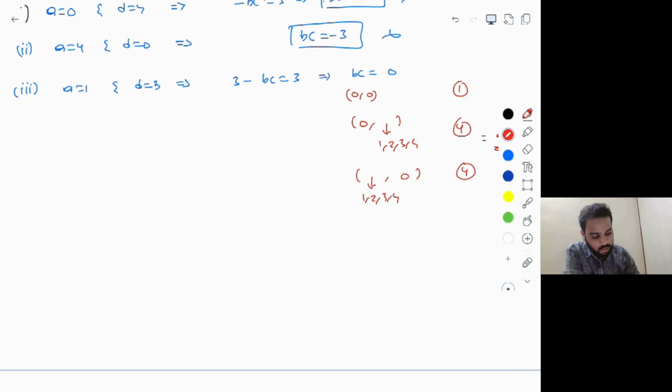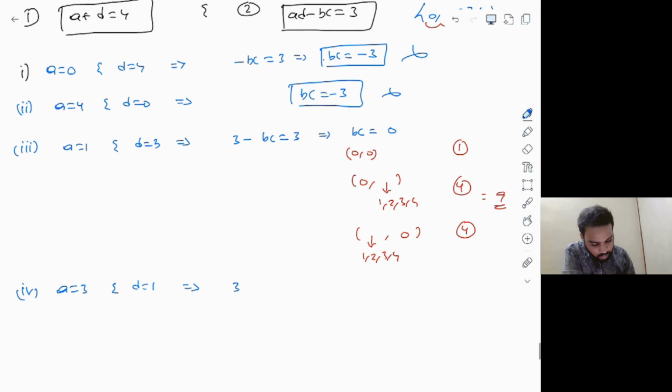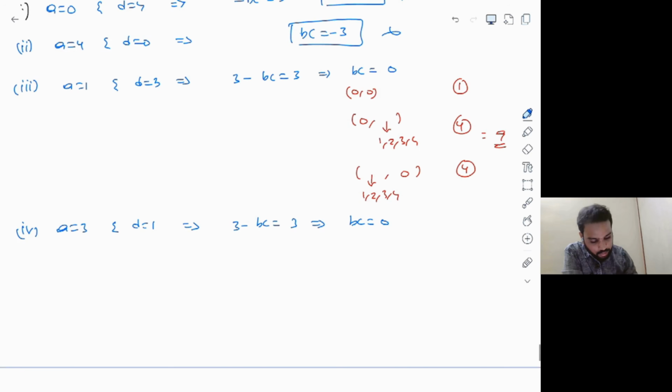Now let's take the next case here. Next case is the fourth one, that is A is equal to 3 and D is equal to 1. I'm interchanging that. And even in this case also, what's the advantage? You get the same equation, 3 minus BC is equal to 3, implies BC is equal to 0. And once again, you're getting the same equation, BC is equal to 0. Let's write down directly. You will get nine cases here, right?